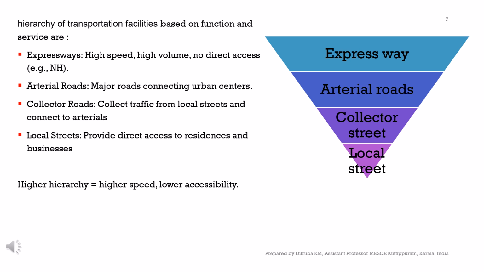This is mainly for local people who can access their day-to-day needs. So the higher the hierarchy, the higher the speed and mobility, but the accessibility will be very low. Whereas at the lowest point of the hierarchy, the accessibility will be very high, but due to the heavy traffic, the mobility will be less.